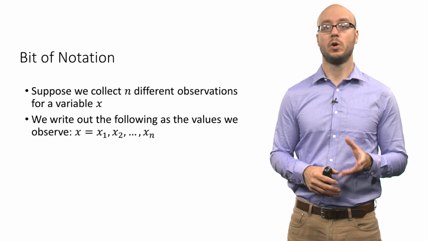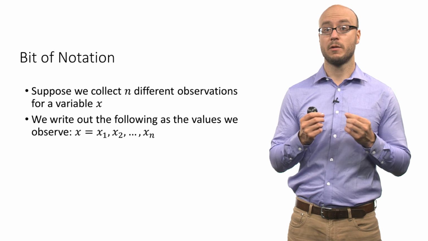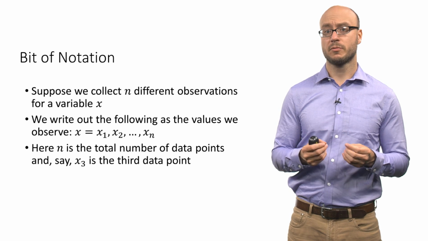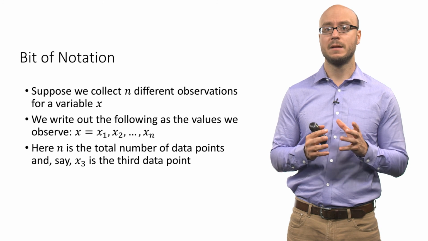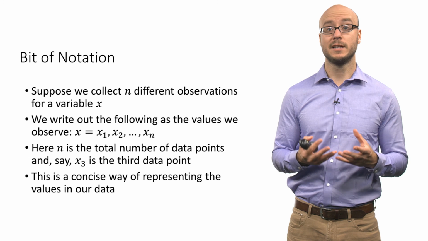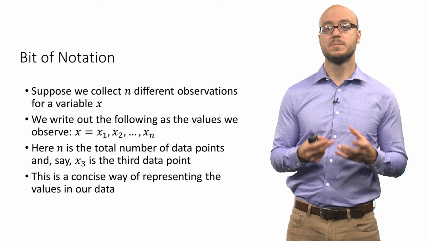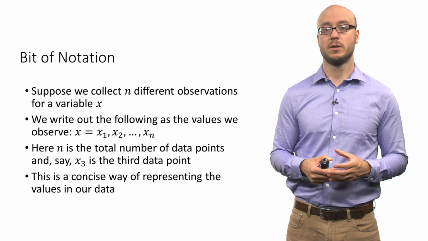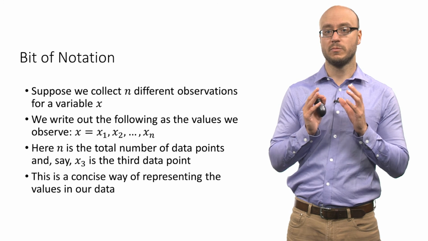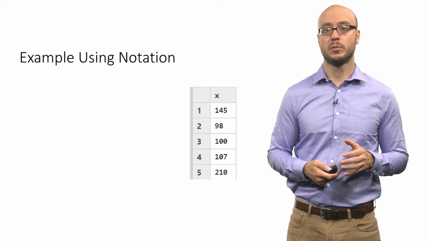So you might have x1, x2, x3. That refers to 3 different observations, and x subscript 3 refers to the 3rd data point. This is a very useful way of concisely describing the observations in our data set. So you can just say, what's the value of x subscript 3, and immediately refer to that data point.